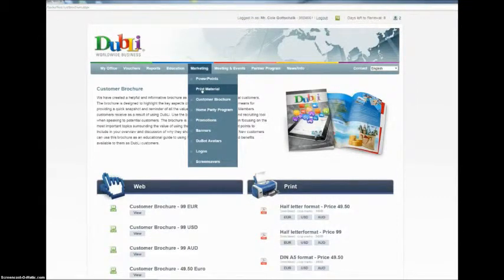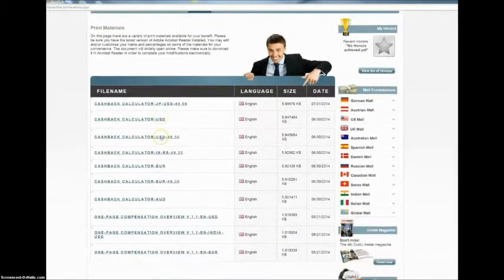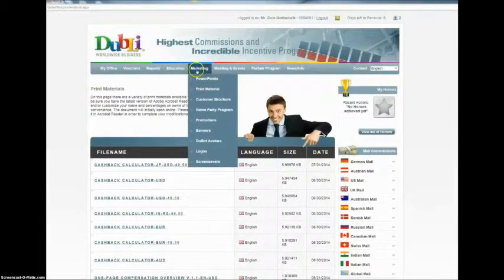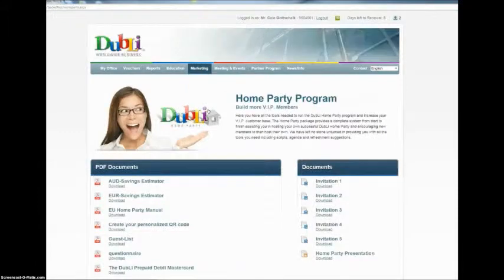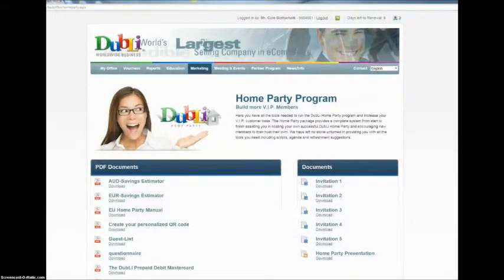It's very professionally done. You can, again, move it onto a stick, do as you wish, take it to a printer, have them print it, that type of thing. The calculator's there, some other things that have been made available by Dubli that really helps us in terms of running our business. The home party program is really designed for people that are looking to build a significant personal base of VIP customers.